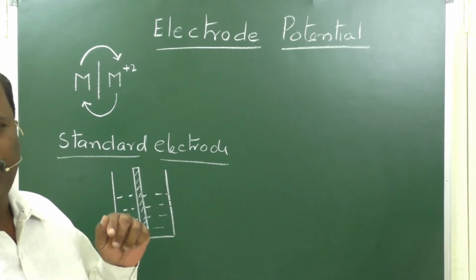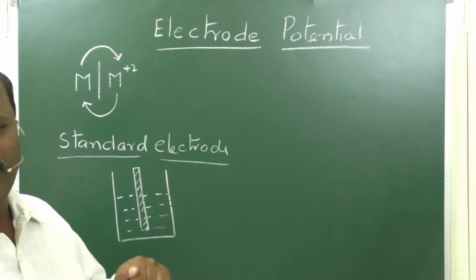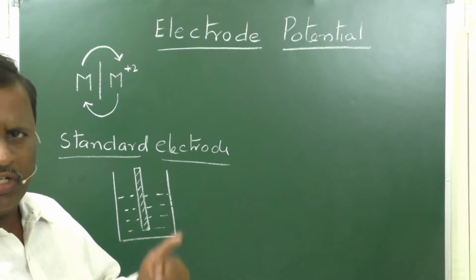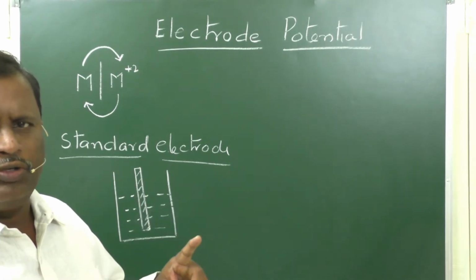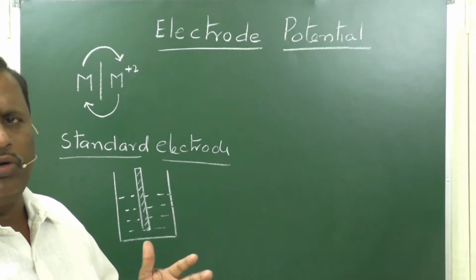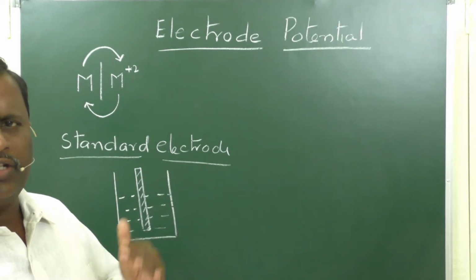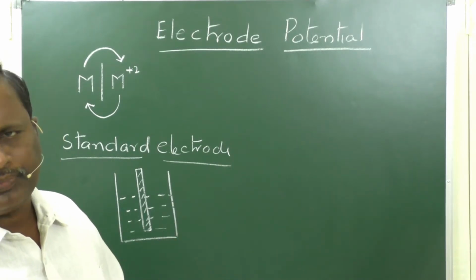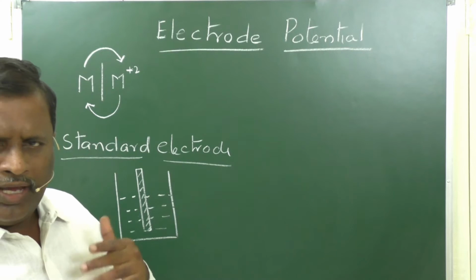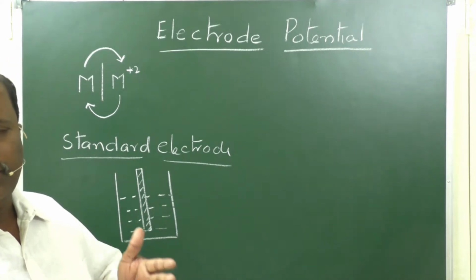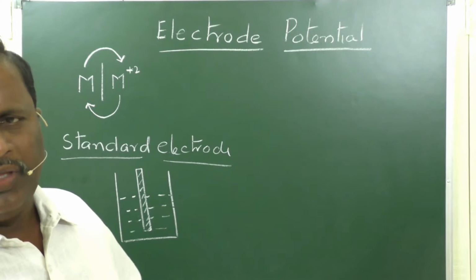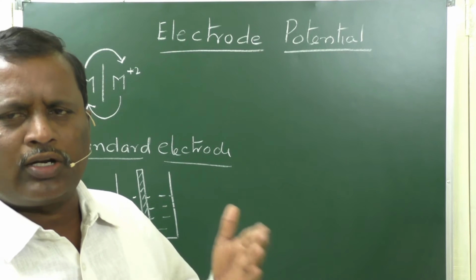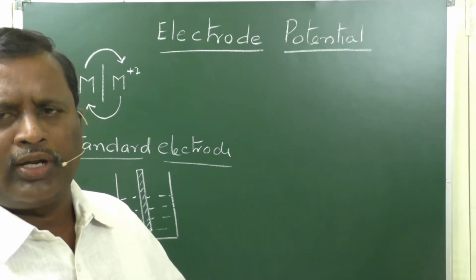For example, if a zinc rod is suspended in a solution containing zinc ions at 1 molar concentration at 25 degrees, the potential exhibited by that zinc is said to be a standard potential. That electrode is said to be a standard electrode, and the potential exhibited by a standard electrode is said to be a standard potential. As we discussed earlier, standard electrode potential is a relative property. It requires one reference electrode to determine its potential.